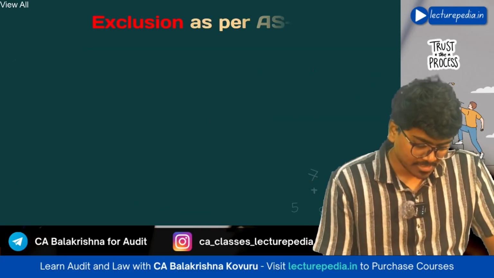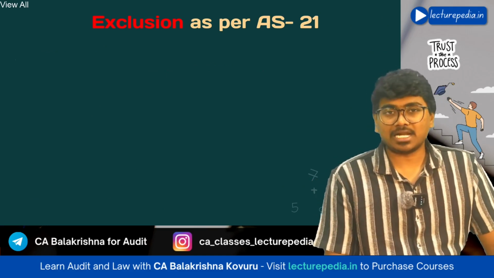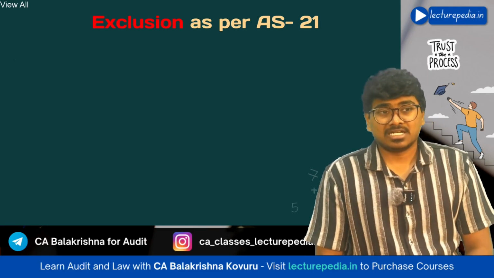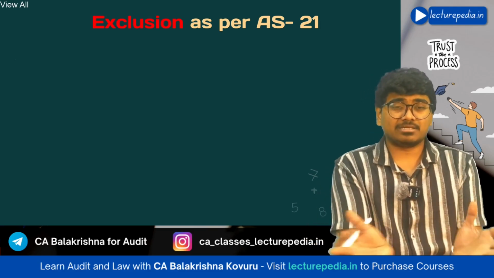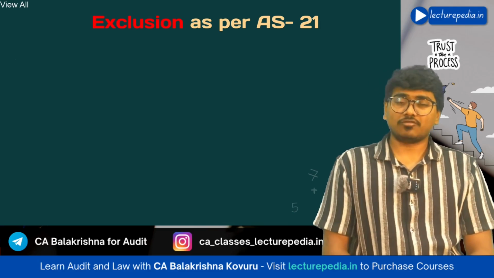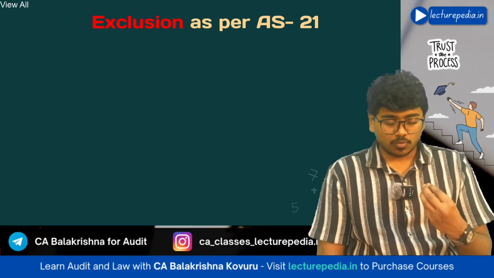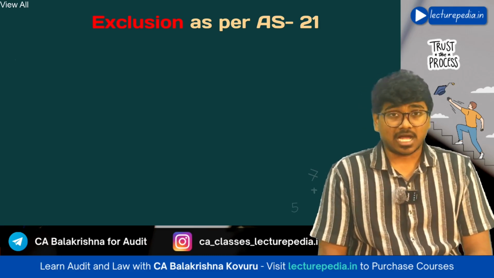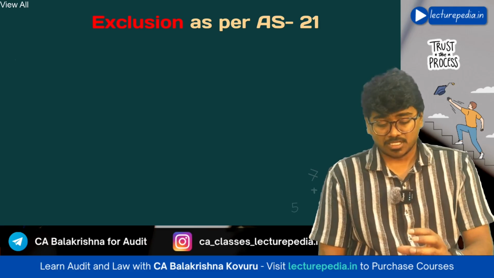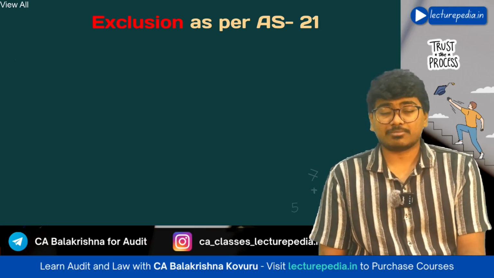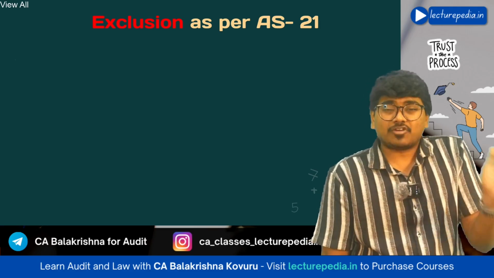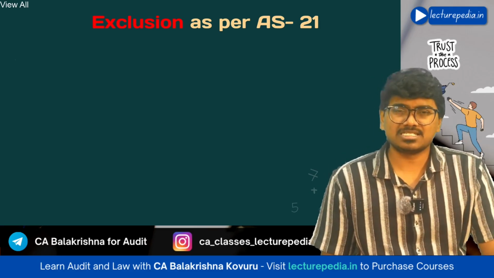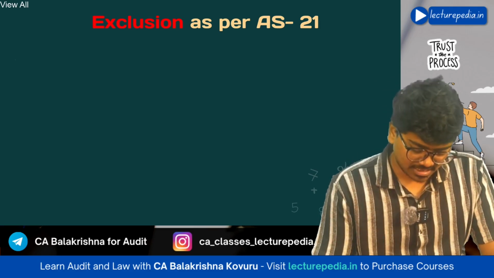Next, exclusion as per Accounting Standard 21. Accounting Standard 21 doesn't give permanent exemption to any company from preparation of consolidated financial statements. If you have a subsidiary, then you have to prepare consolidated financial statements as per Accounting Standard 21, but certain types of subsidiaries can be excluded from your consolidated financial statements. So what are the subsidiaries that can be excluded?